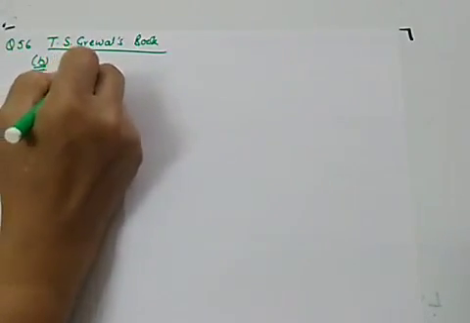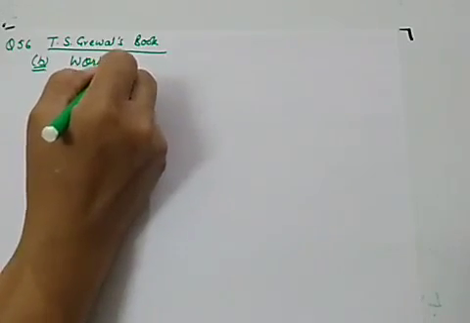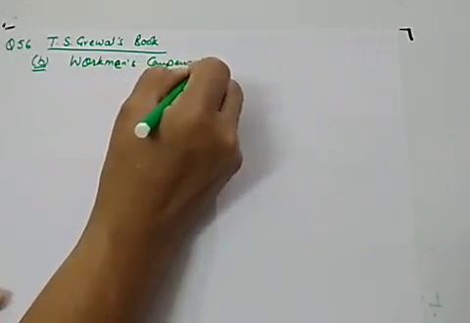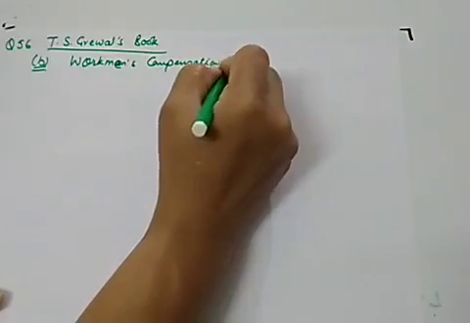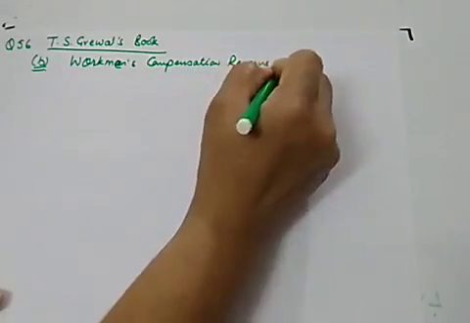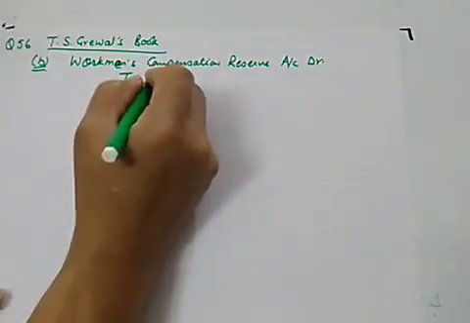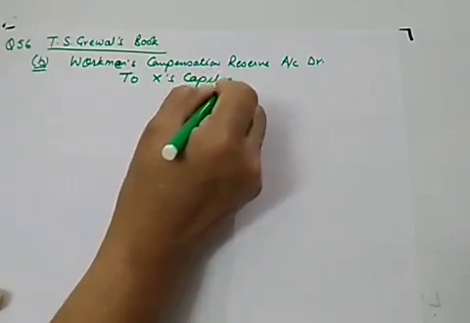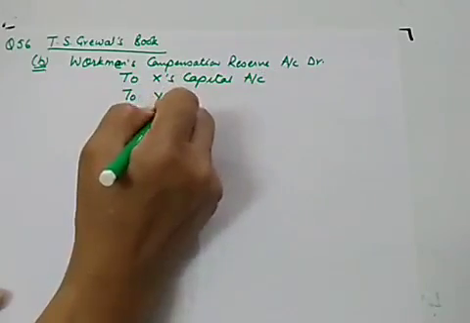So we'll be dividing workman's compensation reserve account debit to how many partners are there? X and Y. X capital account, and nothing is mentioned whether they are maintaining fixed capital or fluctuating capital.